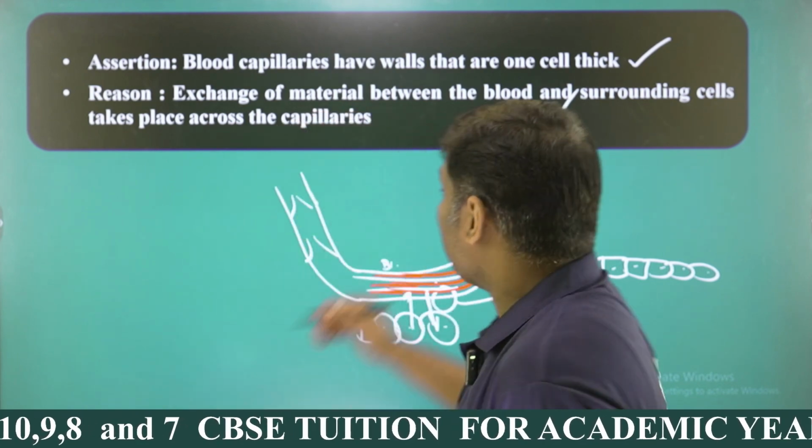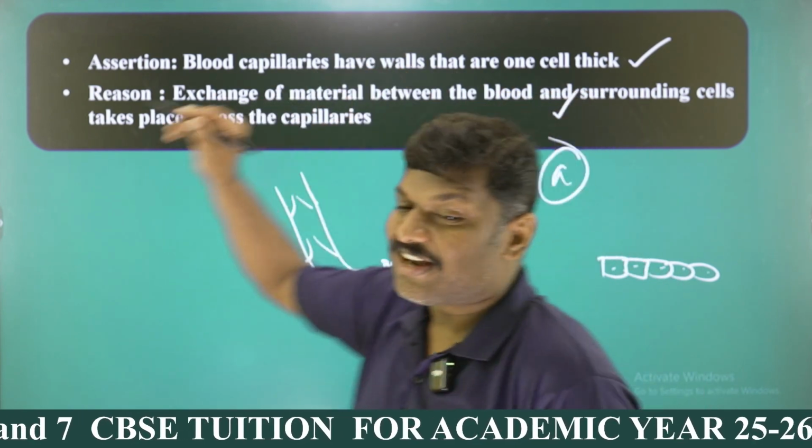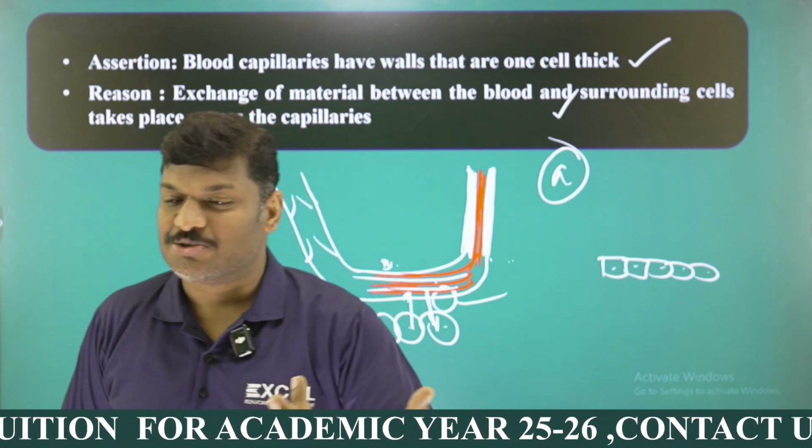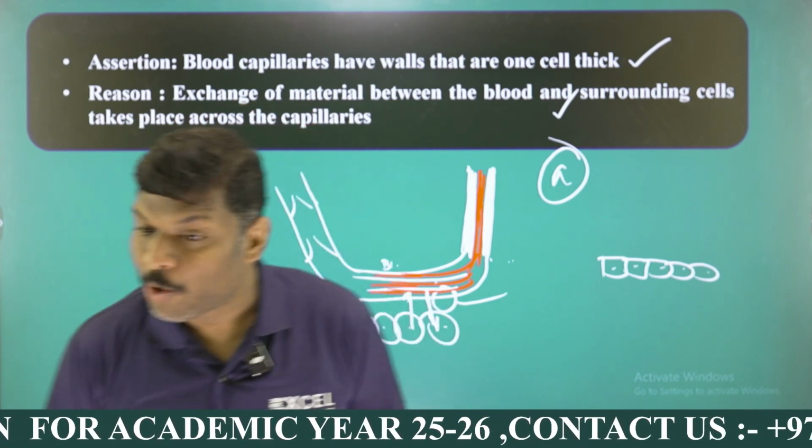Is it A or B? As you all know, the assertion and reason are correct, and you can see the assertion is the correct explanation for the reason. So that's why A is the right answer, my dear students. I hope it is clear, my dear students.